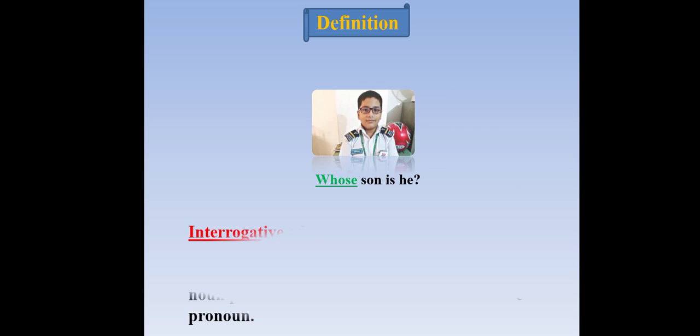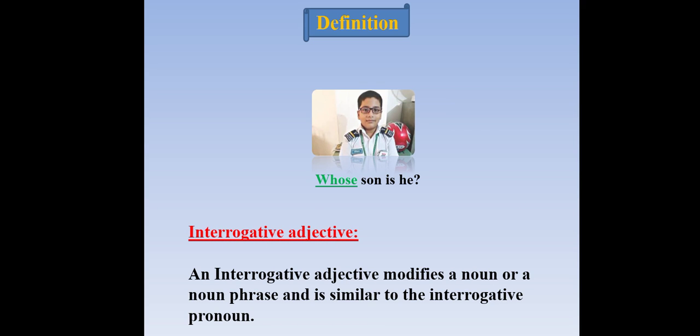Next one, definition. Whose son is he? Interrogative adjective. Yes, it is called an interrogative adjective. An interrogative adjective modifies a noun or a noun phrase and is similar to the interrogative pronoun. Other examples: who, why, whom, etc. Those words are used in the sentence just like an interrogative adjective.